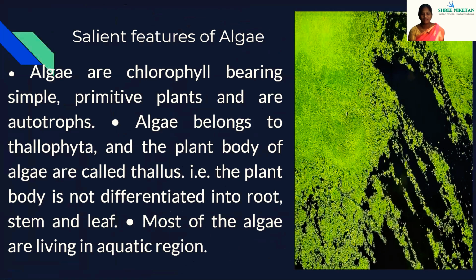Salient features of algae. Algae are chlorophyll bearing, simple, primitive plants and are autotrophs. Algae belong to Thallophyta. Thallophyta means the body cannot be differentiated into root, stem and leaf. Most of the algae live in aquatic habitats.